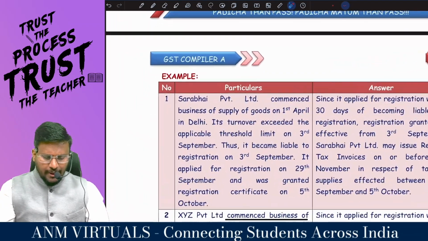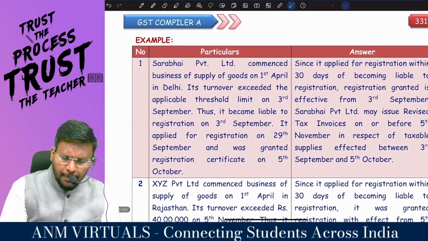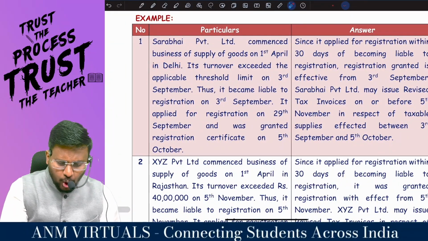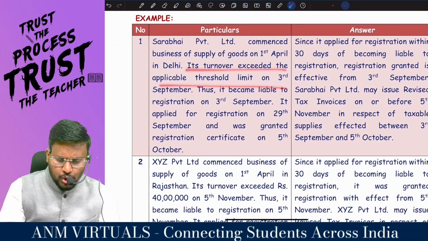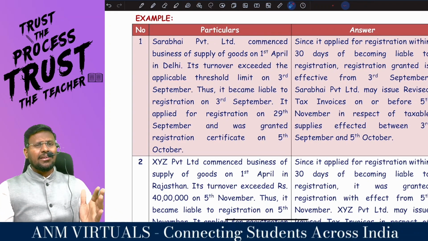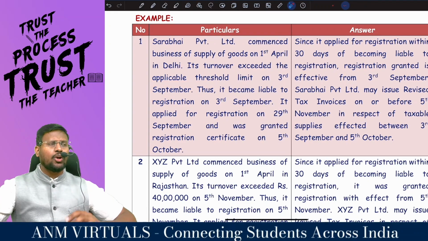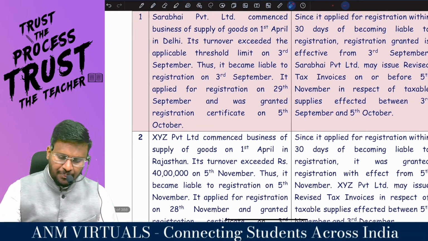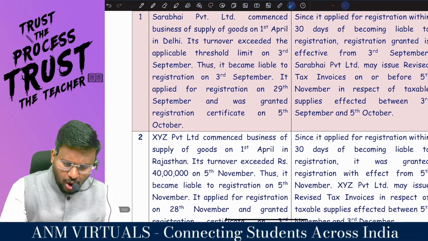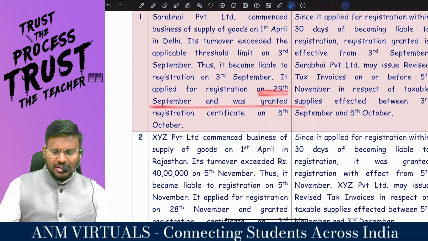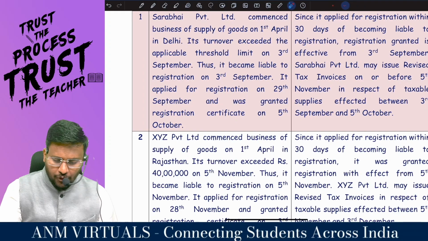I will give you examples. Two examples I will give you. Sarabhai Private Limited commenced business of supply of goods on 1st April in Delhi. Its turnover exceeded the applicable threshold limit on 3rd September. So once their turnover exceeded the applicable threshold limit on 3rd September, they are liable to take registration within 30 days. Am I right, sir? Thus it became liable to register on 3rd September. It applied for registration on 29th September and was granted RC on 5th October.